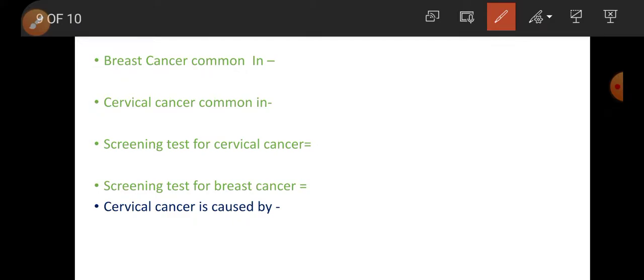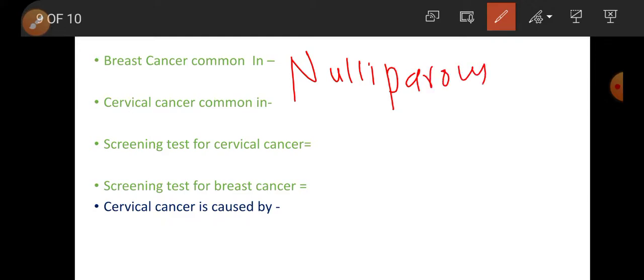Breast cancer is common in nulliparous. Cervical cancer is common in multiparous. Screening test for cervical cancer is Pap smear test.